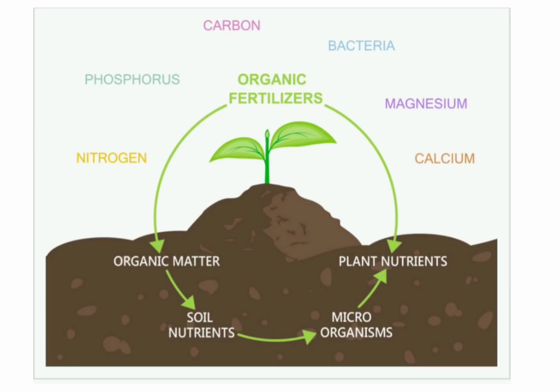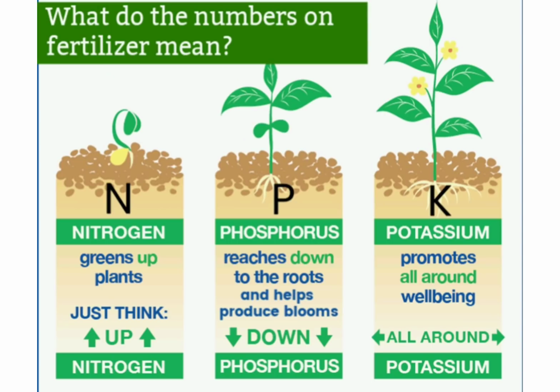For any type of plant, it requires nutrients for its better growth and survival. These nutrients are classified into two types. One is macronutrients and the second one is micronutrients. As the classification is self-explanatory, the macronutrients are the vital nutrients which help the plant for better growth. As you can see on the screen, nitrogen, phosphorus and potassium are the major or macronutrients. Of course, there are secondary nutrients also like calcium, sulfur, etc.